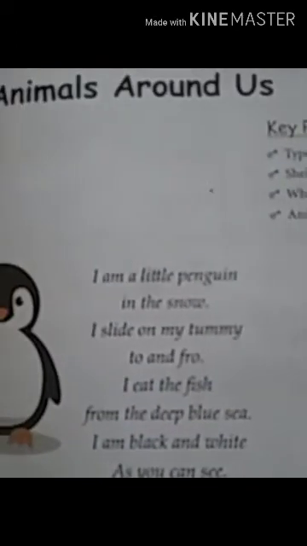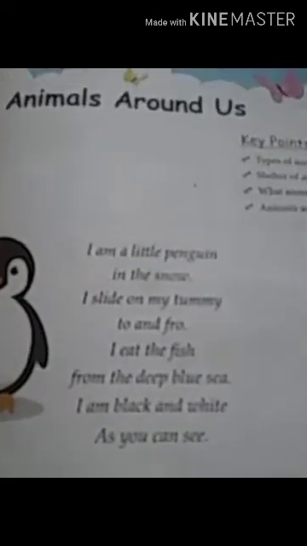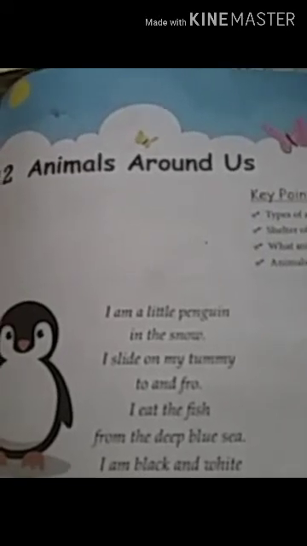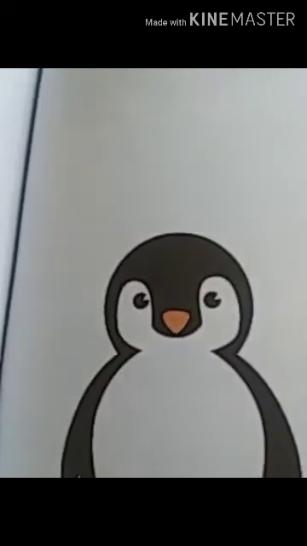I'm a little penguin in the snow. I slide on my tummy to and fro. I eat the fish from the deep blue sea. I am black and white as you can see.